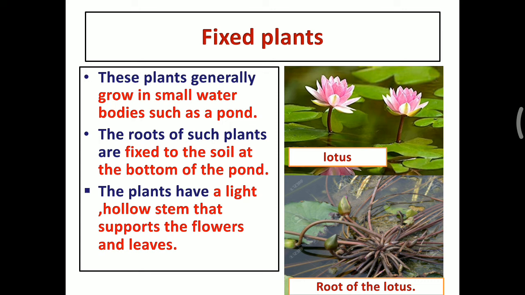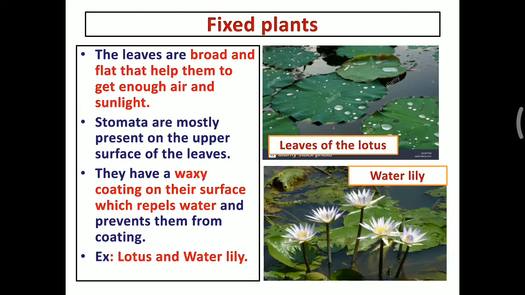And look at the leaf of this lotus, it is very broad and very light. The leaves are broad and float flat, which helps them to get enough air and sunlight. Stomata are mostly present on the upper surface of the leaf. We will learn about stomata in the next lesson. I will tell you what stomata are.